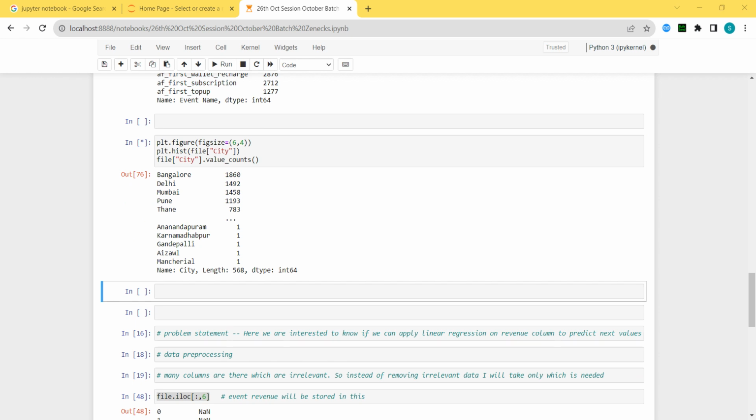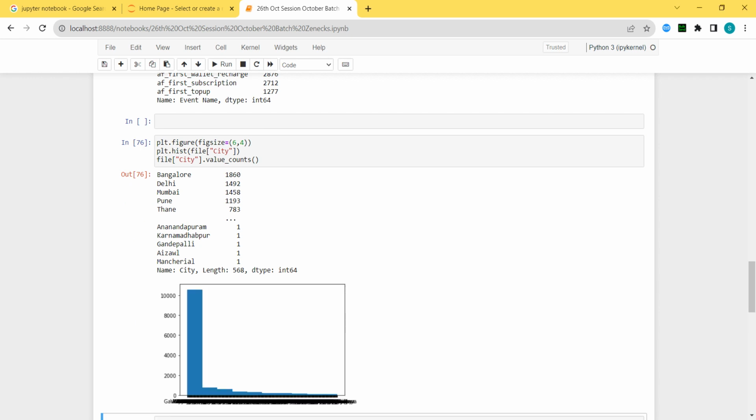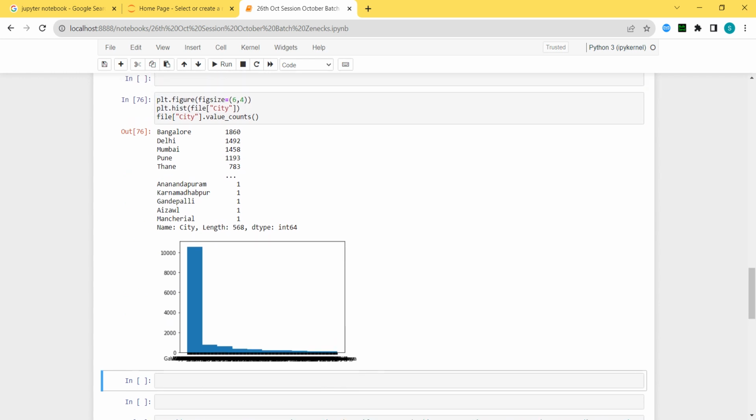Value counts is just showing, Guru Charan, how many different categories you have in that particular column. So value counts means, sir, from this file we are selecting one column. In that column, whatever values are there, Bangalore, Chennai, Mumbai, Hyderabad, these are values, sir.